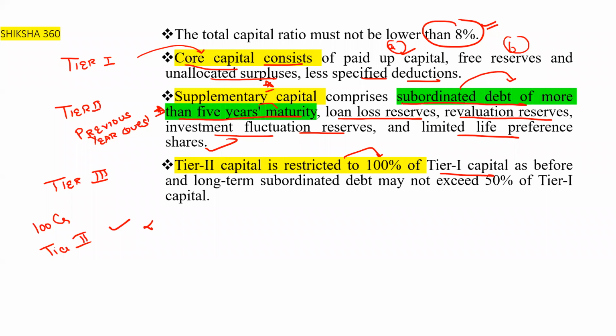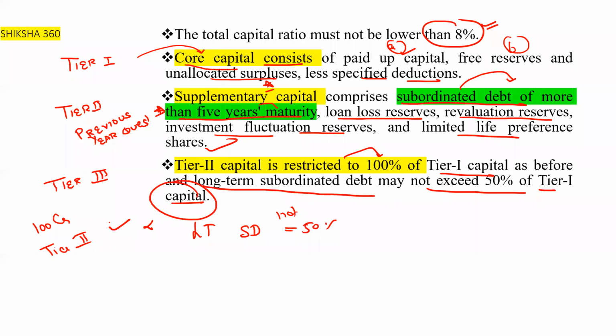Tier 2 capital is restricted to 100% of tier 1 capital as before, and long-term subordinated debt may not exceed 50% of the tier 1 capital. You have to remember these two things.